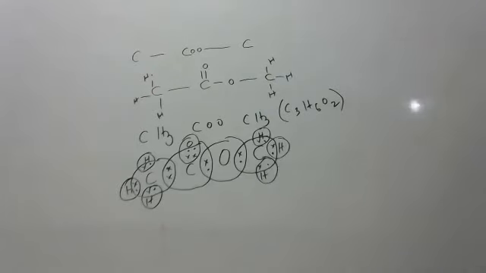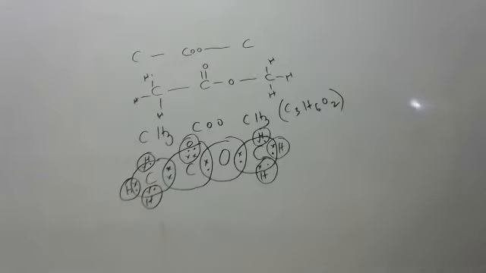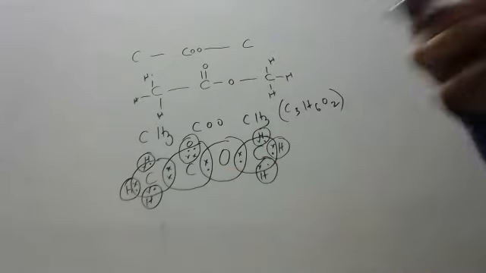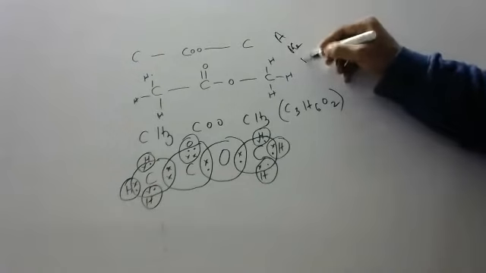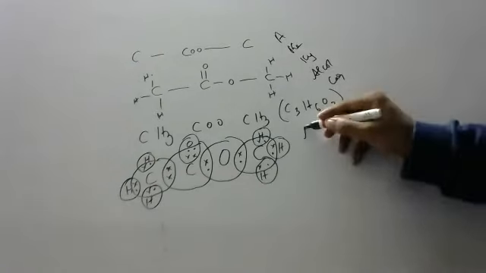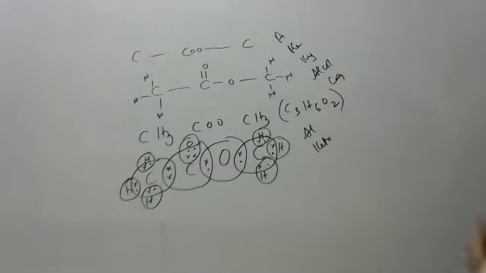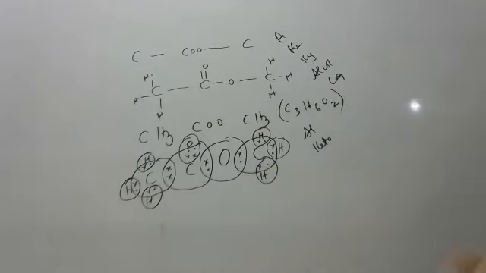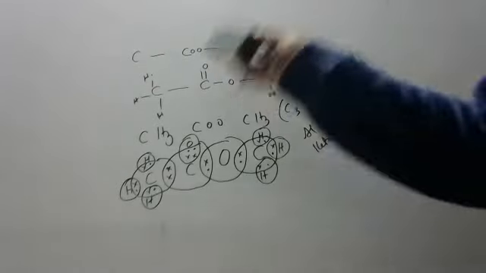Children, now the naming things. Here we concentrate first on naming. Later, this normal structure, dot structures, I think by now you are familiar because I told alkenes, alcohols, carboxylic acids, aldehydes, ketones. I think by now you are familiar with normal structure and dot structure. The problem arises with the naming. What is the name of this compound?